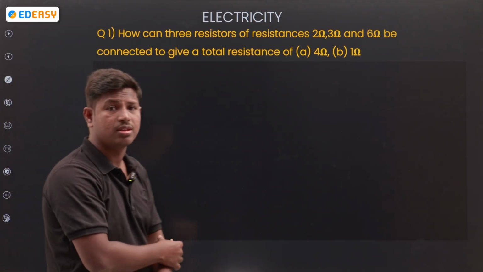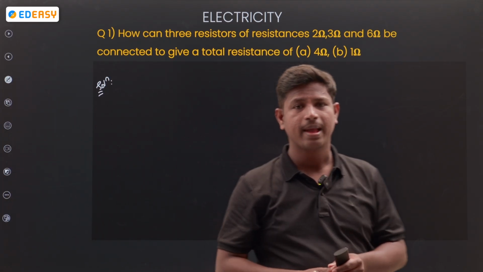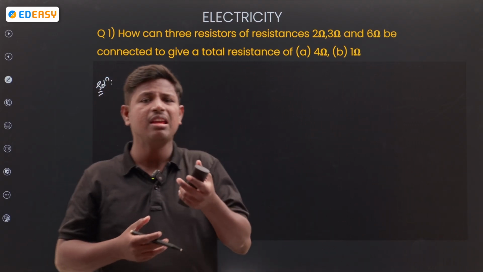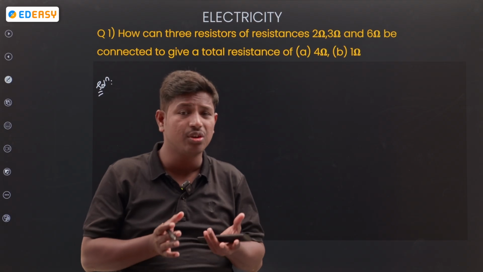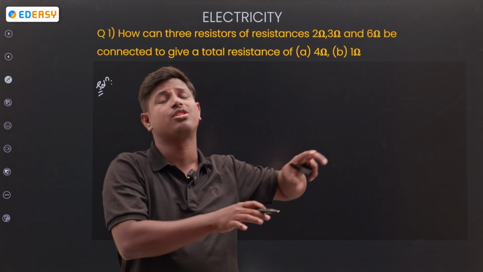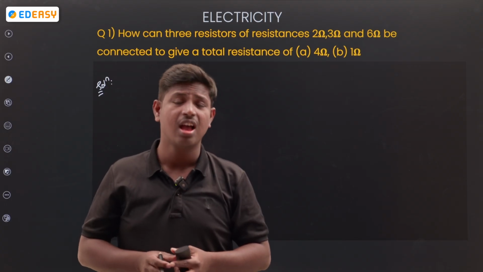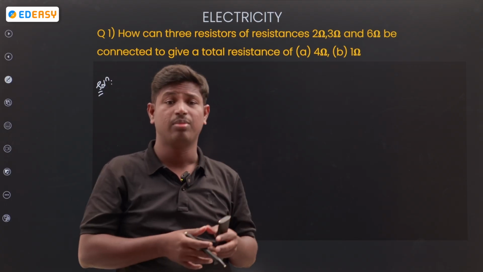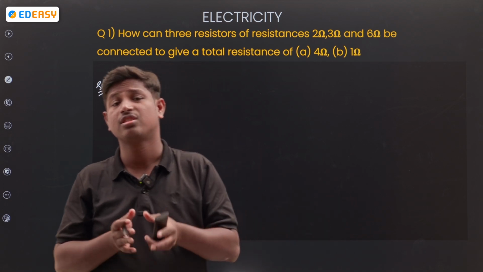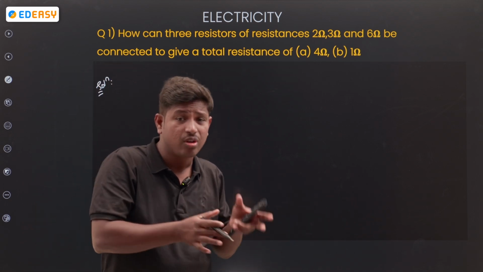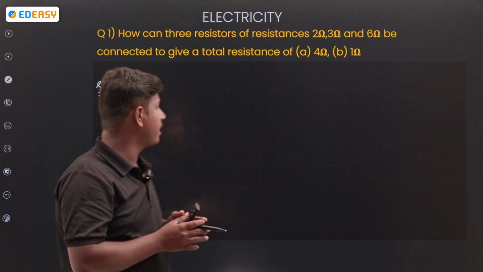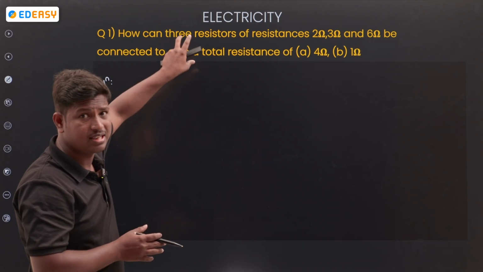Look at the question first. What are you observing in the question? Many students are facing an issue with numericals, especially in the chapter of electricity, because they are confused about potential and potential differences, and about resistors. If resistors are in series, which formula do we take, which is constant? If resistors are in parallel, which is constant? You are confused. I will explain how to solve the numericals in a simple way.